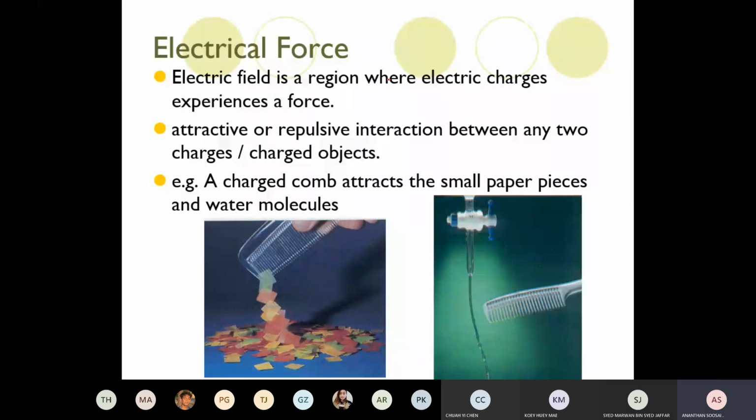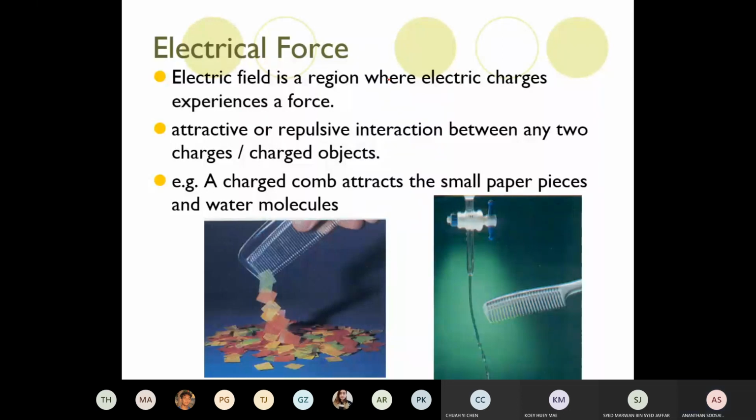Another difference, the nature of the force. Electrical force is stronger than gravitational force. Strength, well, gravity also can be stronger if your mass is huge. I mean relative, like you know what they say, gravity is the weakest of the four forces. The main one is the nature. Gravitational force is always attractive in nature, but electric force could be attractive or repulsive, depending on the nature of the charge.